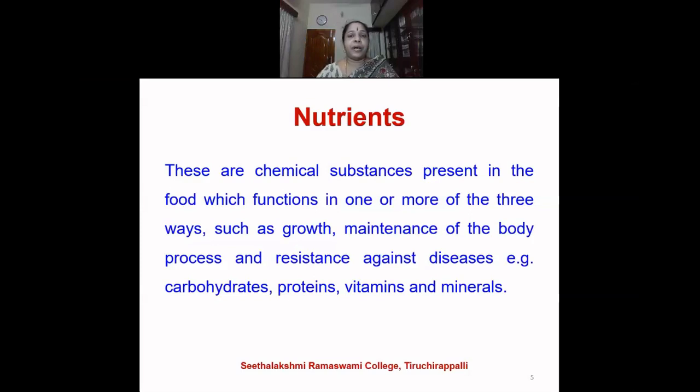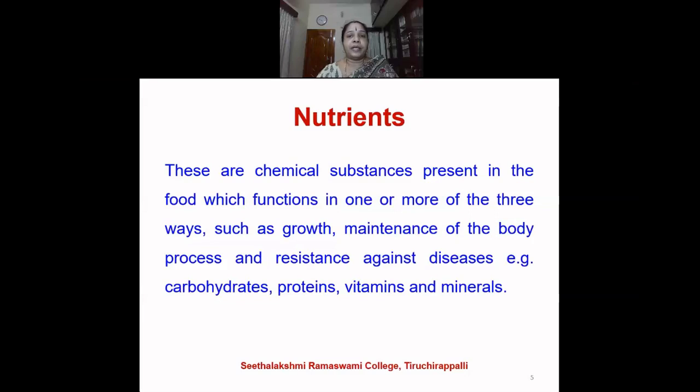So, to provide resistance against disease, nutrients are required. Our body should have a sufficient supply of nutrients so that all these particles are produced in our body, which can be capable of destroying the microorganism if they enter our body.